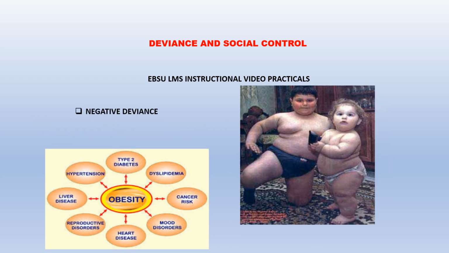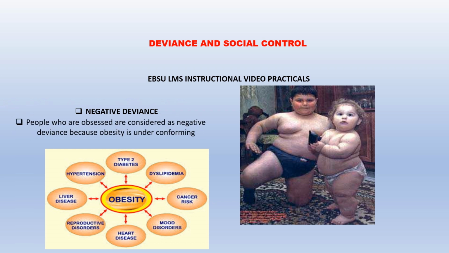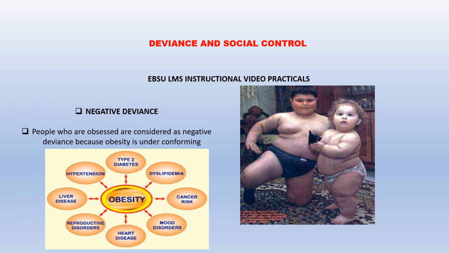Negative deviance, on the other hand, will have impact not just on the individual, but also on others around the individual. For instance, people who are obese are considered as negative deviant because obesity on its own is seen as underconforming. Now you have these kids here on the right, they are considered as obese, and that also constitutes negative deviance.